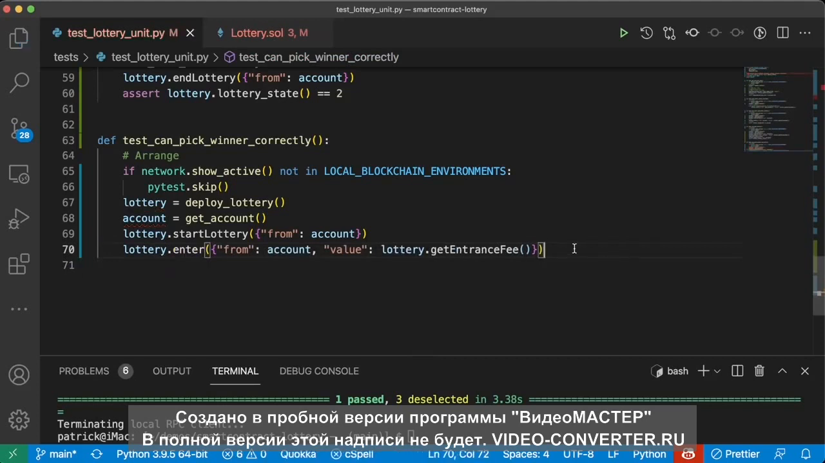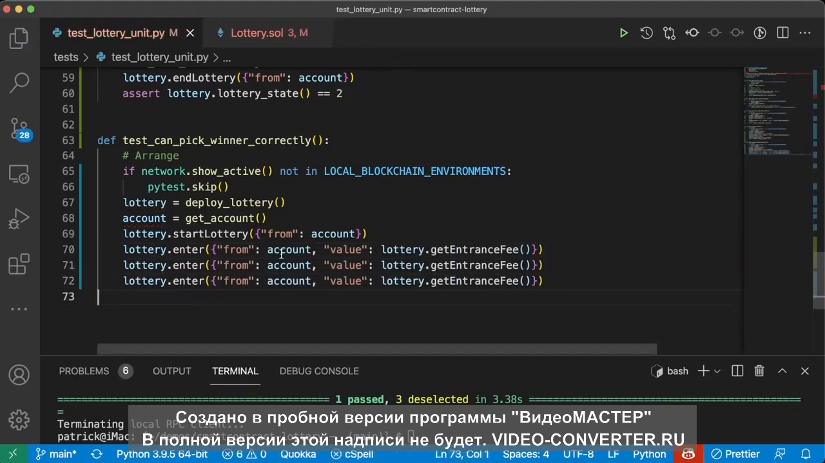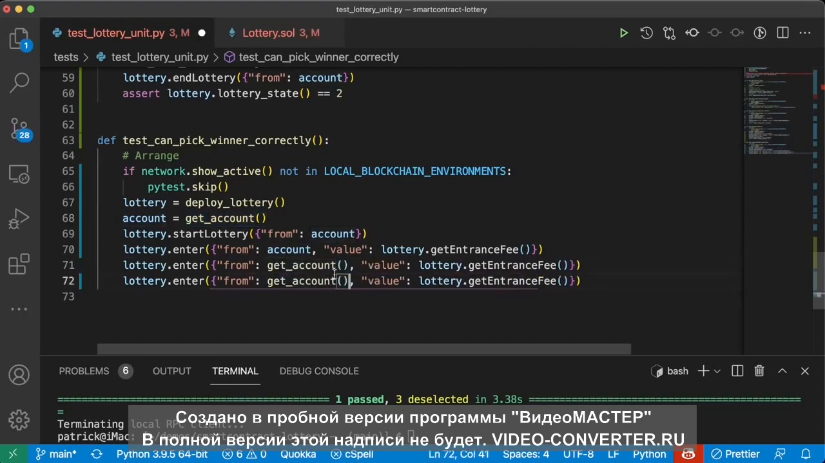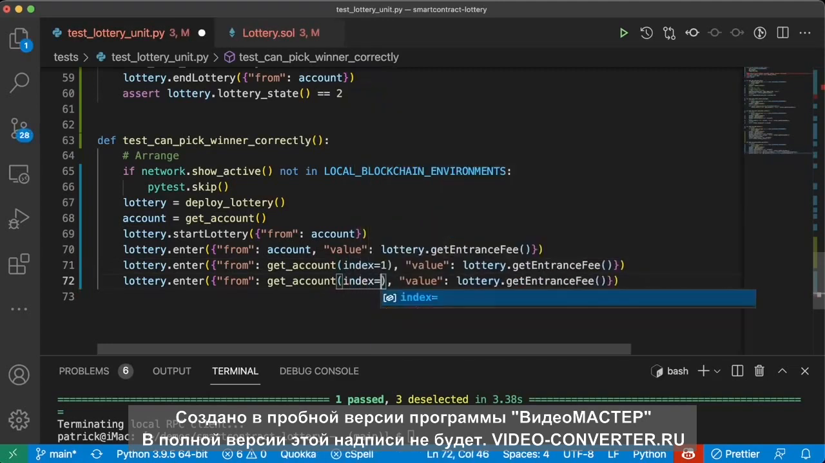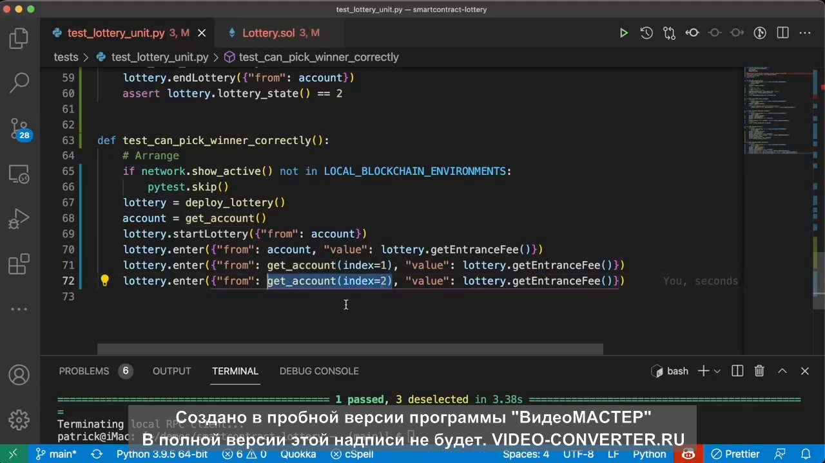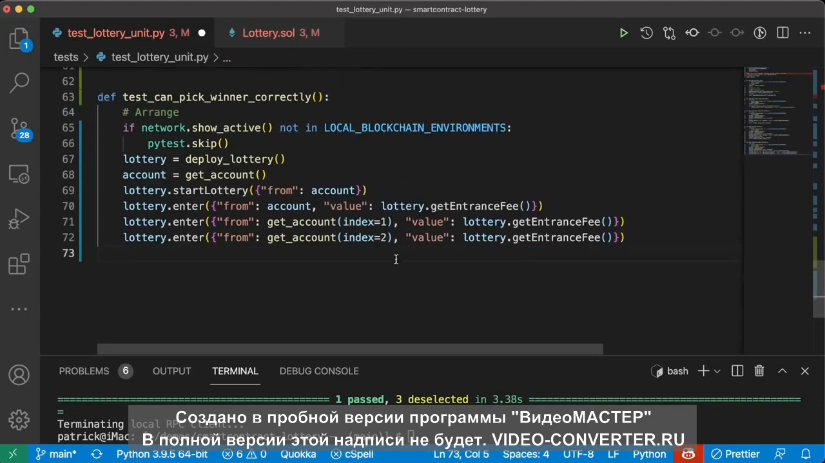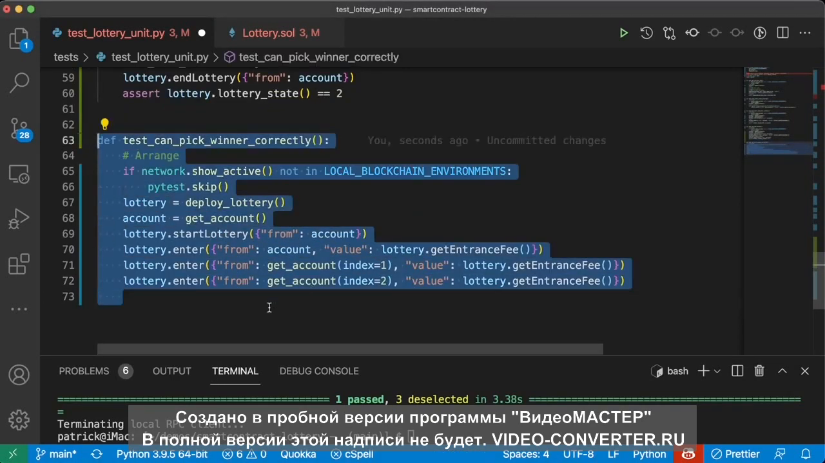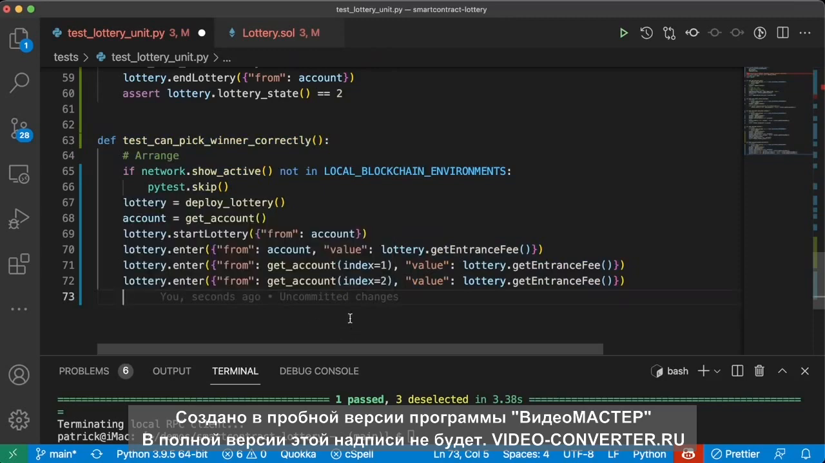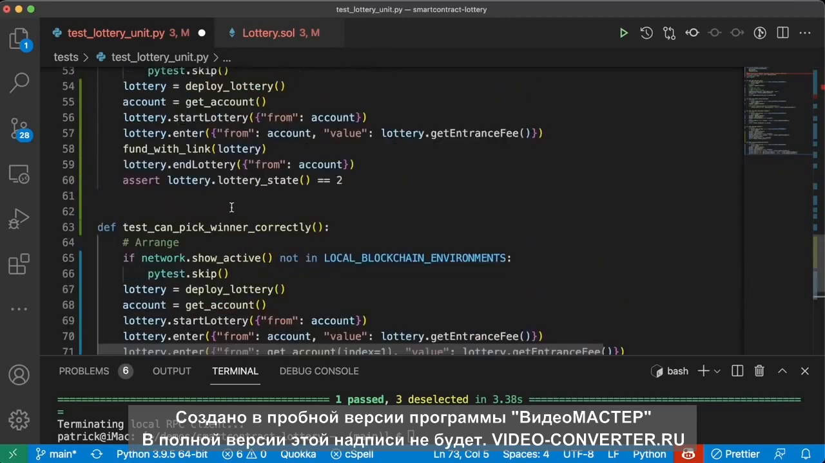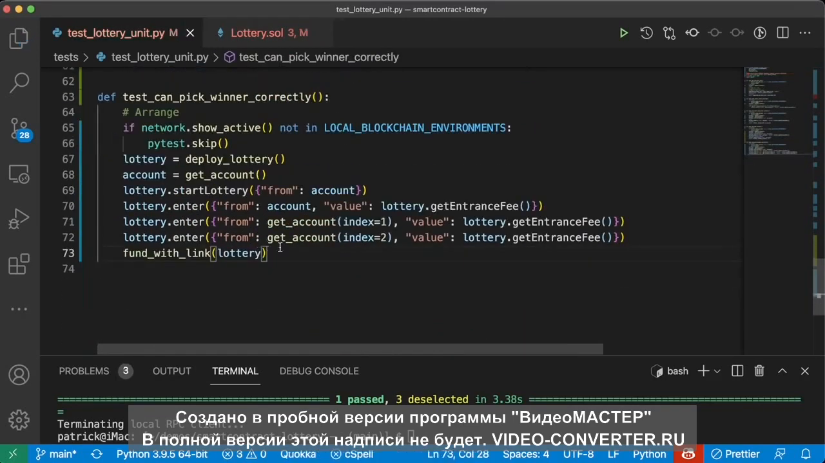lottery.enter. And we'll copy this two more times, but instead we use some different IDs. We'll do index equals 1, and we'll do index equals 2. These are going to be different accounts here because we're going to use a different index, since we want to just test for multiple different people. This unit test is getting drastically close to being an integration test, but as I said, we're being a little bit loose with the definitions here. Now we're going to want to fund it with link, so we can just copy this line here. fund_with_link lottery.